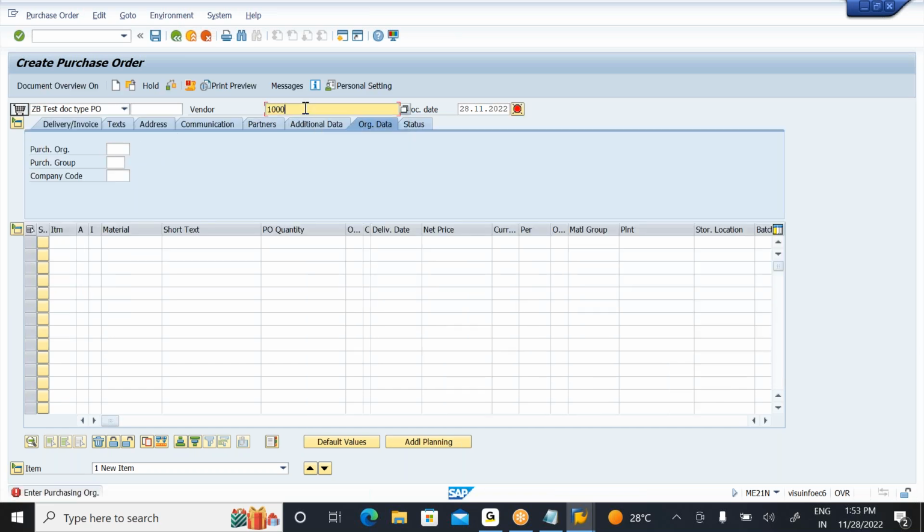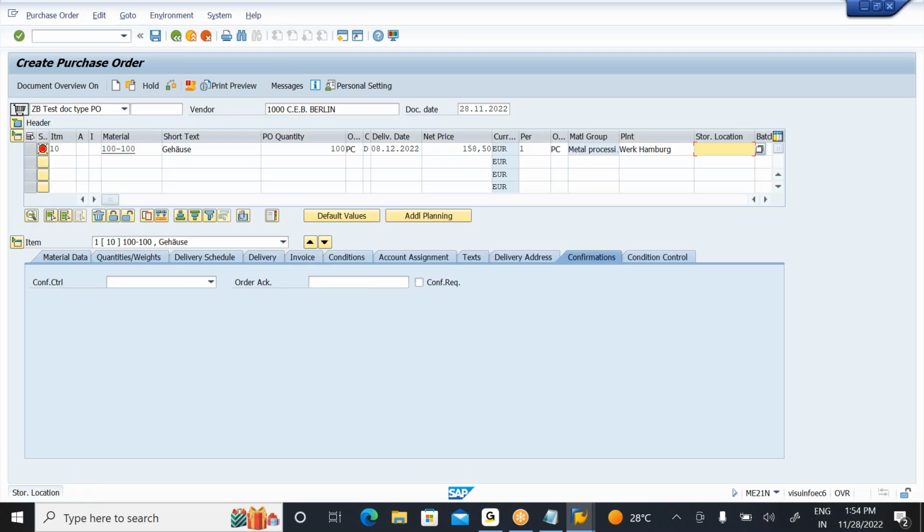Enter all these details. Now, this time the system has the store location as mandatory for you. Previously it was optional, but now this time it should be mandatory to fill here. Quantity, the plant. Okay, so all the details. Now immediately the system is asking for the store location.